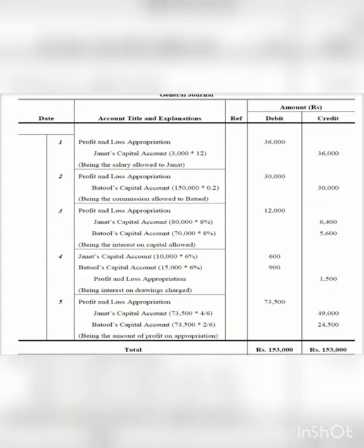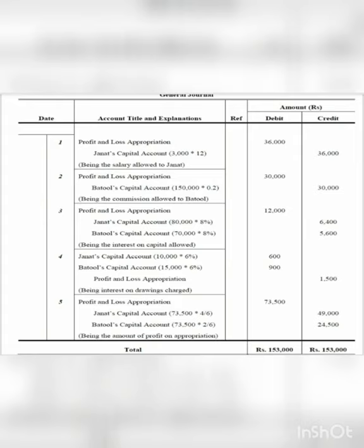Now when we have to pass the entry for remuneration and commission, because it is a debit side entry, what we have to do is: profit and loss appropriation account to salaries account, title to debit side. To Jannat's salaries account 36,000. Then again it is a debit side entry: profit and loss appropriation account to Batul's capital account 30,000, transfer of commission we have done.